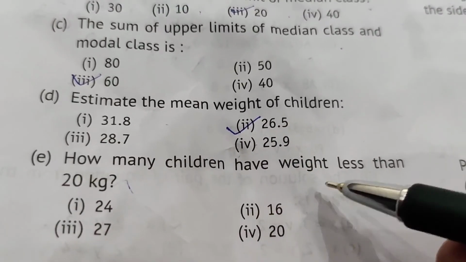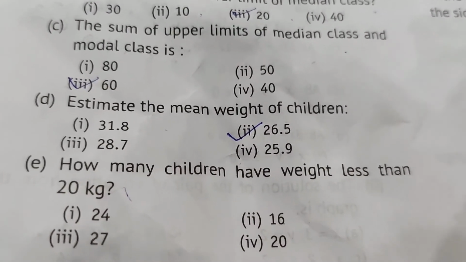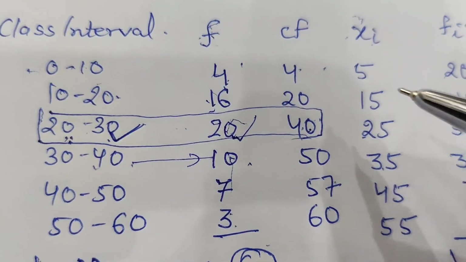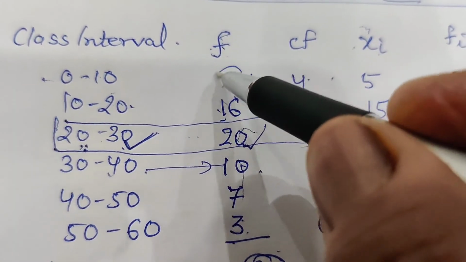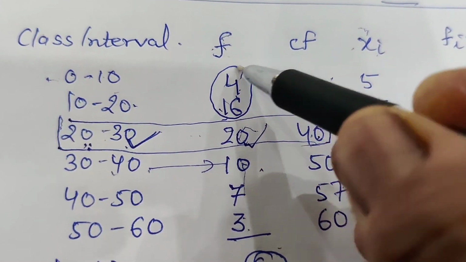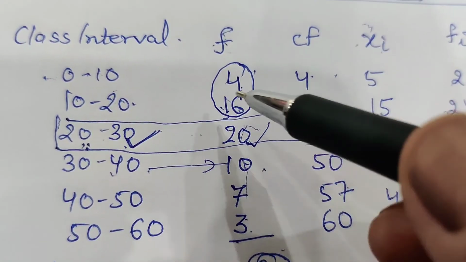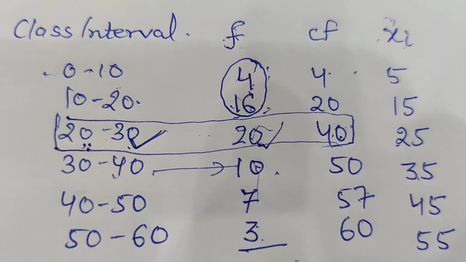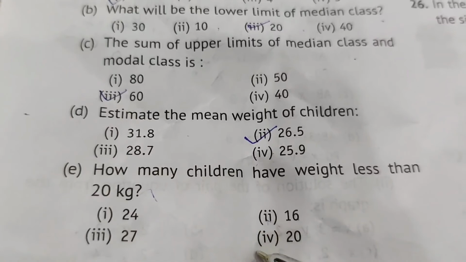How many children have weight less than 20 kg? Okay. The number of children whose weight is less than 20 means 16 plus 4, 20. The weight of 20 children is less than 20 kg. The answer is 20. Okay.